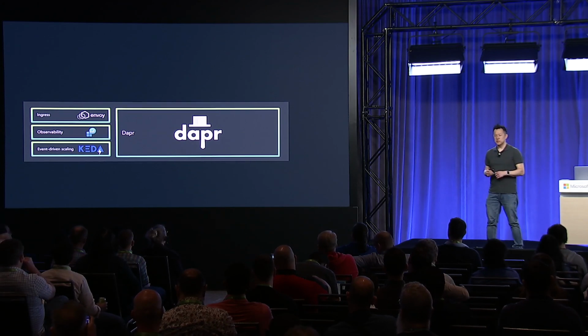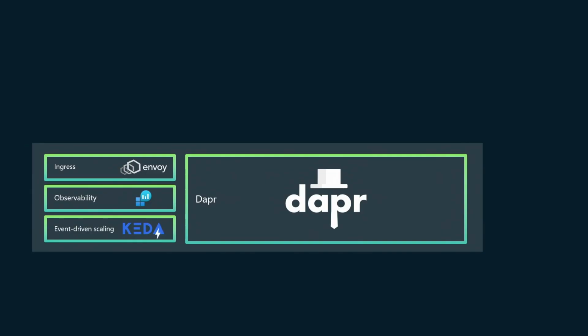But right now, I want to show you how to deploy a container app. Azure Container Apps run in a container apps environment. An environment is a secure compute boundary that comes with a bunch of built-in components, like you see on the slide here. We have an ingress based on Envoy Proxy that handles routing as well as load balancing. And all the apps share common observability and logging using Azure Monitor. You can also choose to send logs to other destinations if you want.